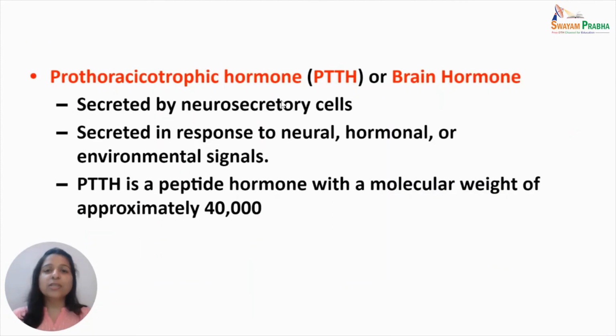The next important hormone that plays its role in insect metamorphosis is the prothoracicotropic hormone, PTTH, or the brain hormone, which is secreted by neurosecretory cells of the brain. The prothoracicotropic hormone is secreted in response to certain neural, hormonal, or environmental signals that initiate the process of metamorphosis in insects. This is a peptide hormone with a molecular weight of approximately 40,000.